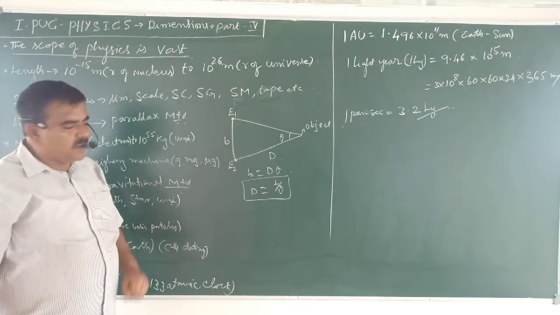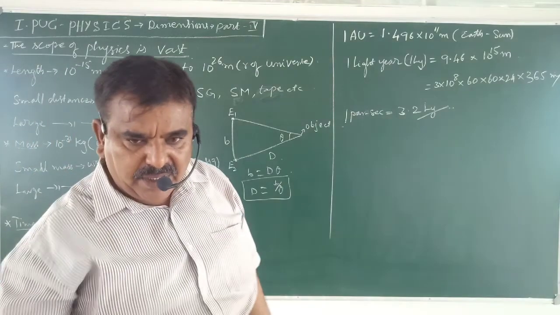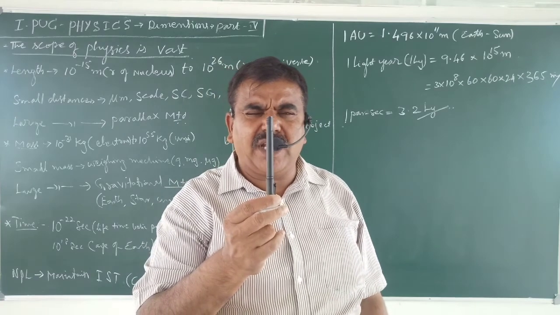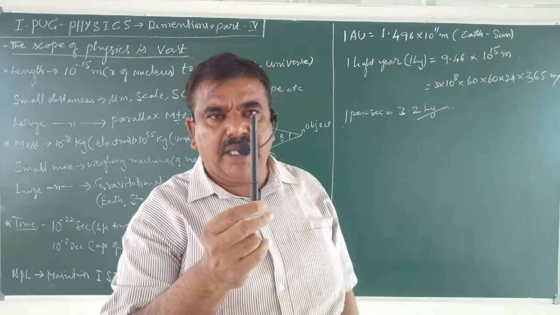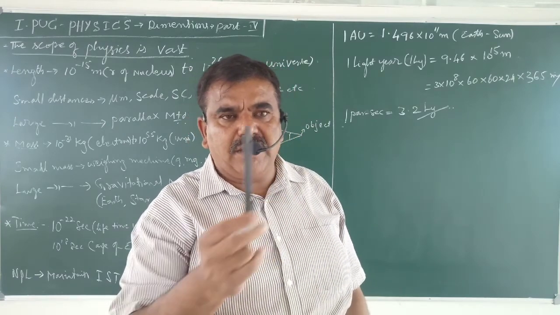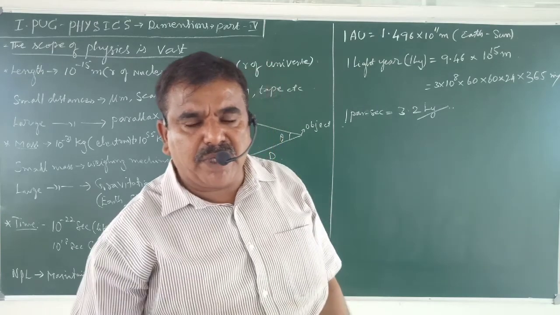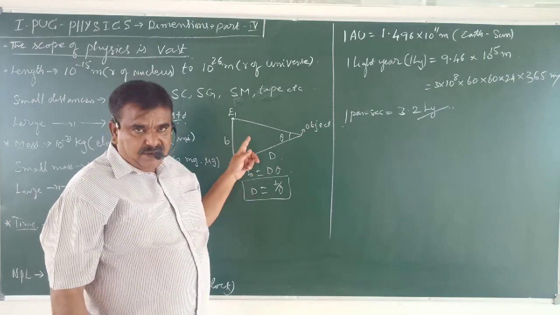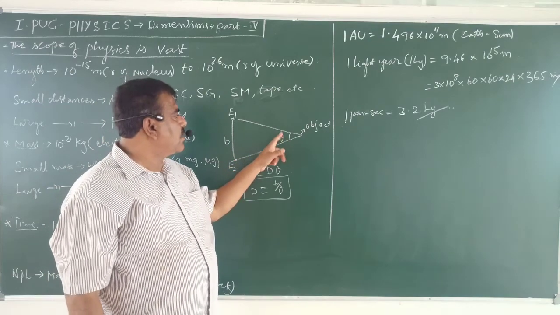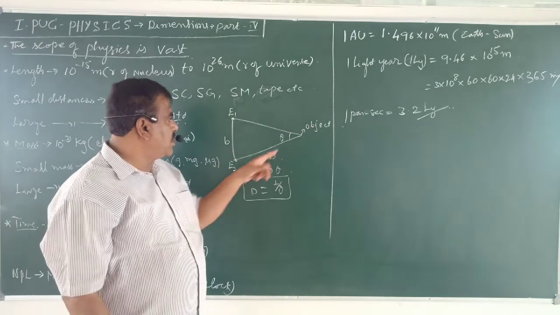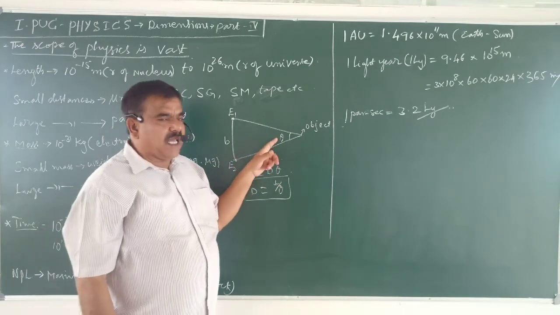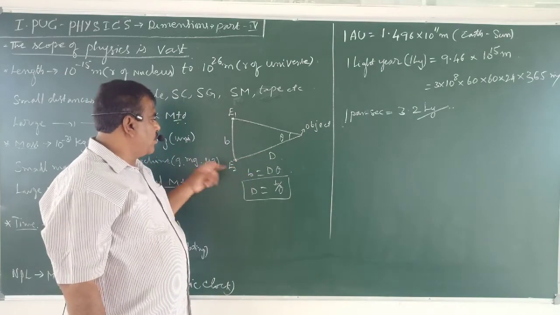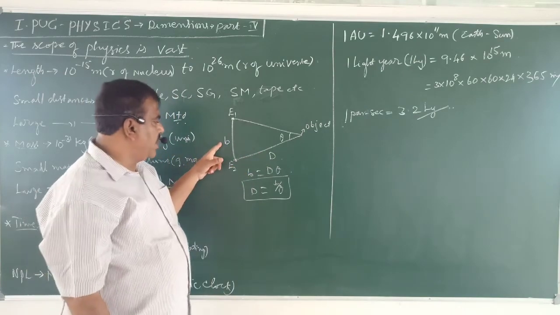What is the meaning of parallax? Suppose I observe a pen through the left eye and the right eye alternatively. The position of the object appears to change. That is called parallax. These two are the positions of observation of this object. This angle is called the parallactic angle. The distance between the points of observation is called the basis.